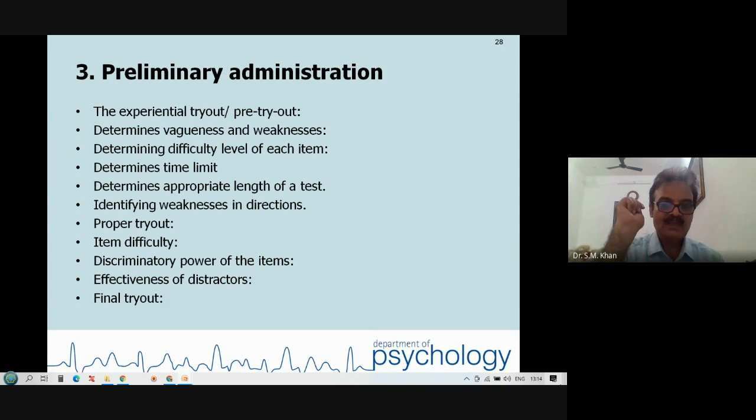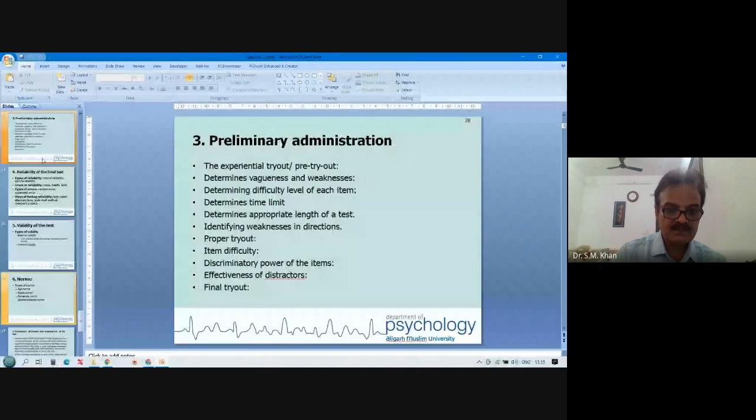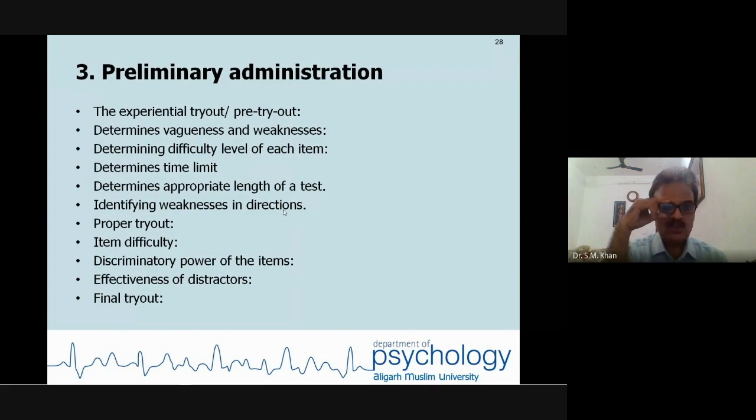At the end, you are having a sufficient number of items in a test. Experimental tryout, number 2, determines vagueness and weakness. This will help you after the preliminary administration. So difficulty level of each item, you will love to calculate within a fraction of a minute.